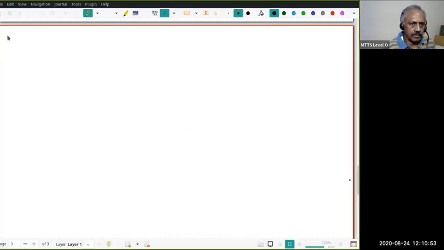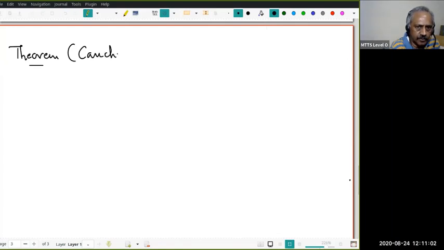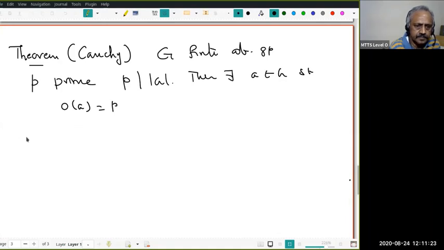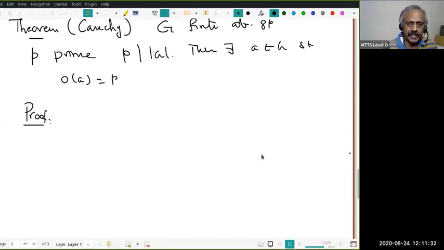So we want to prove our first application. It is Cauchy's theorem for abelian groups. What does it mean? Let G be a finite abelian group and P be a prime, so that P divides the order of G. Then there is an element A in G so that the order of A equals P. This is true for any finite group, but that will be our second theorem. But we want to prove the first for the abelian case because it's very simple, and let's try to understand.